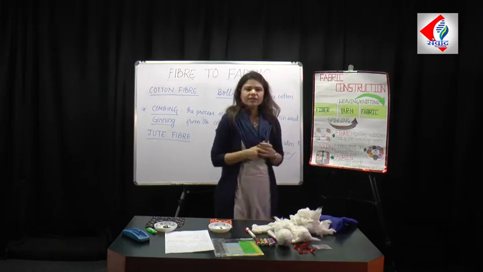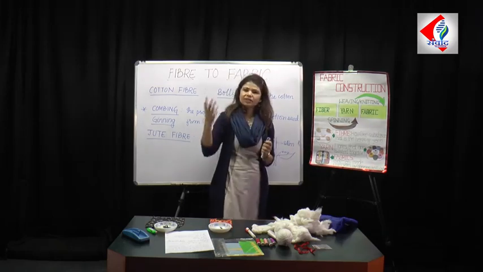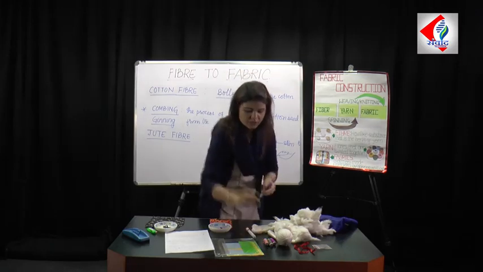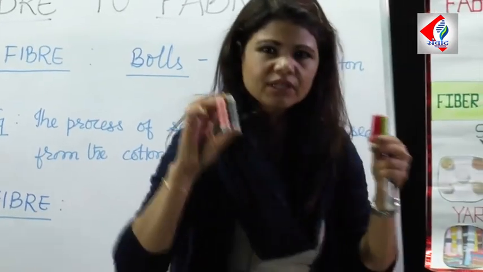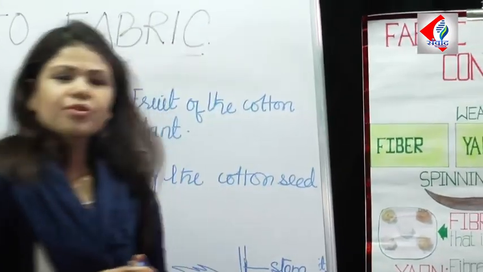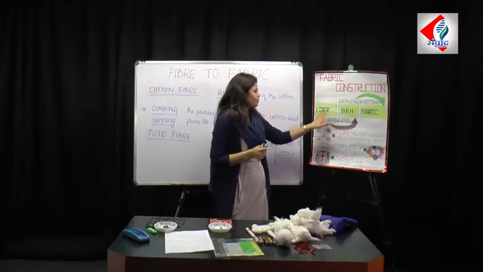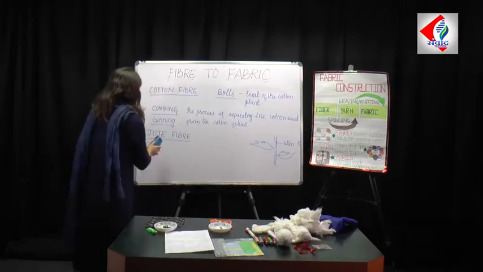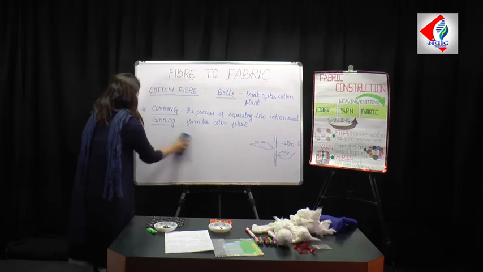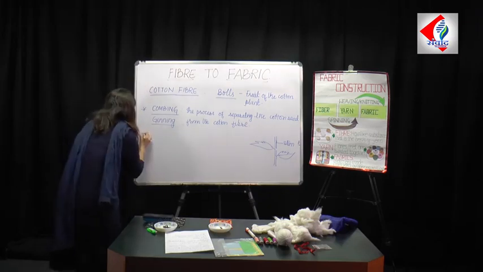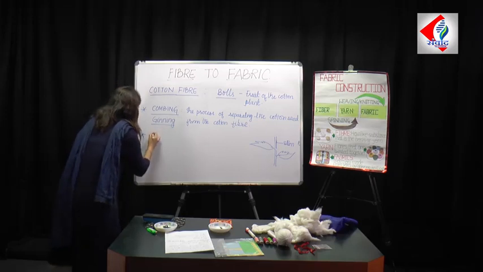What is yarn? Yarn is nothing but the thread, the thread which we use at home for stitching clothes. This kind of thread we call yarn. It is made from fiber. So there is a process of making yarn from fiber which is called spinning. So the next process in making our clothes is spinning, or the next process in fabric making is spinning.